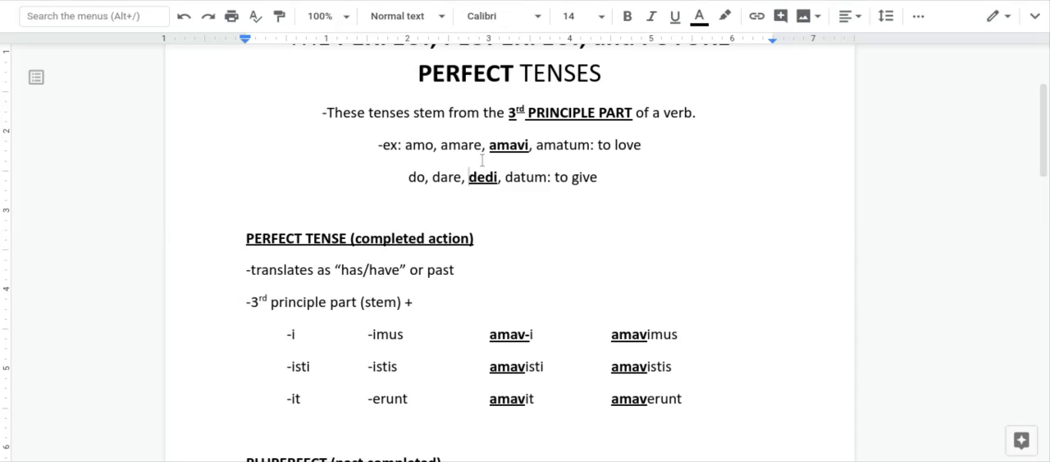All right, so I highlighted those. There are just two of the verbs that we've studied the principal parts for. Every time you learn a new verb, you should know its principal parts.